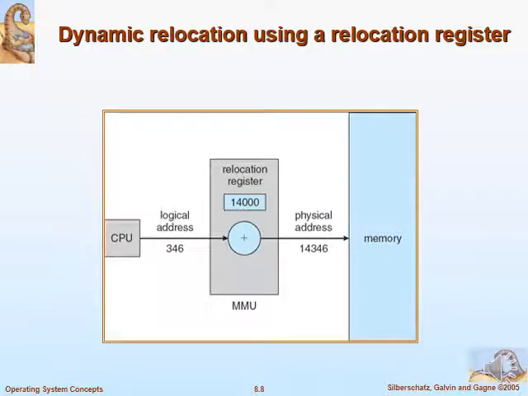Then we discussed briefly how a logical address is mapped to a physical address. Once the CPU generates a logical address, that logical address will be added with the base register value, and that will give you the actual address in the physical memory where the actual data or the instructions are loaded.